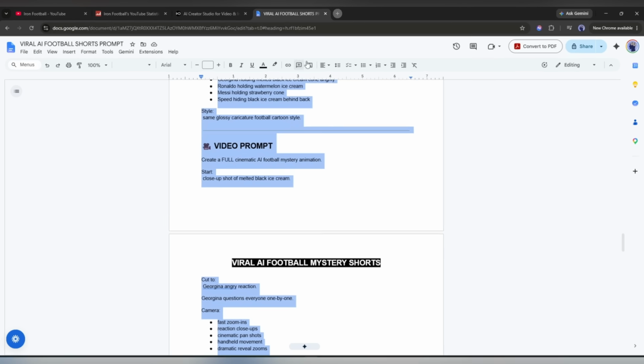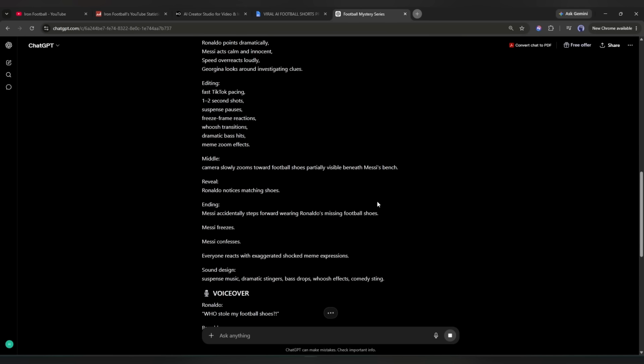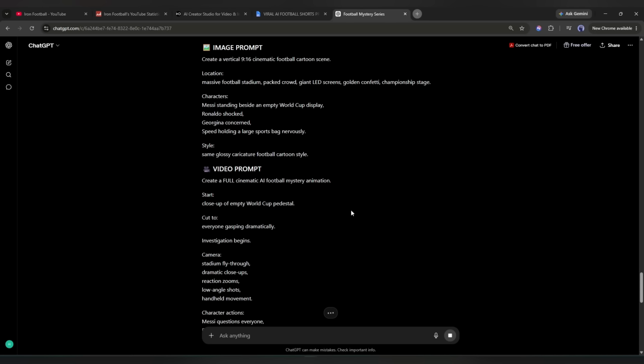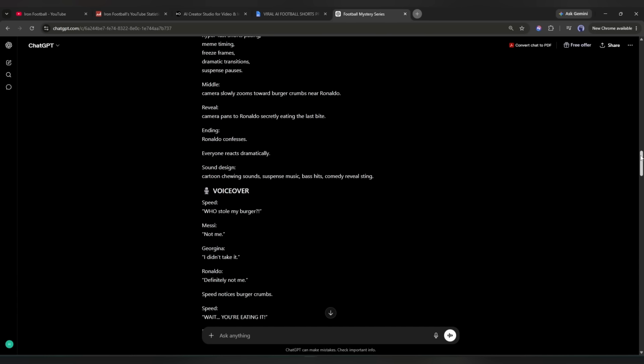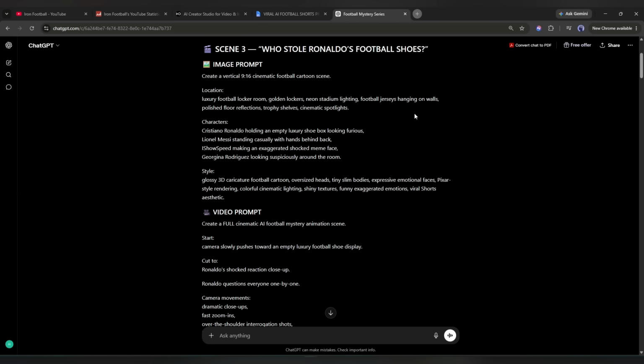Now just copy the prompt and paste it into ChatGPT and hit the send button. And here it is. You can see the prompt. ChatGPT gives us detailed and rich image and video prompts for every scene. Okay, as all the prompts are ready, now it's time to generate the content. We will create the images first and then turn them into video clips.